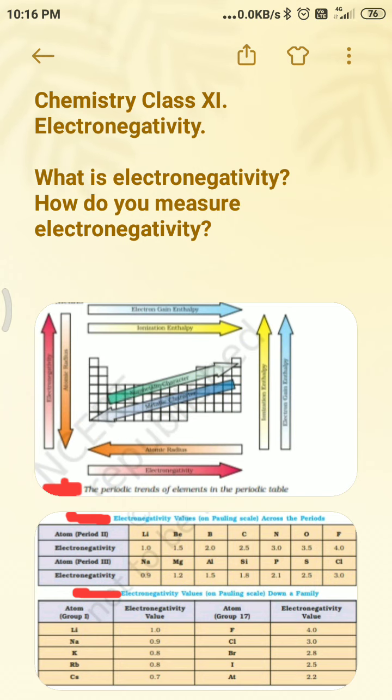In group 17, the electronegativity of fluorine is 4.0, chlorine 3.0, bromine 2.8, iodine 2.5, astatine 2.2. So here you can see that across the period electronegativity increases, and down the family electronegativity decreases.